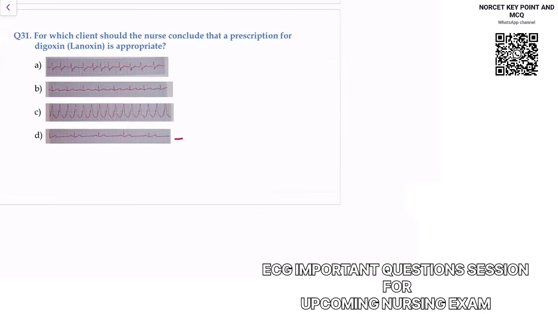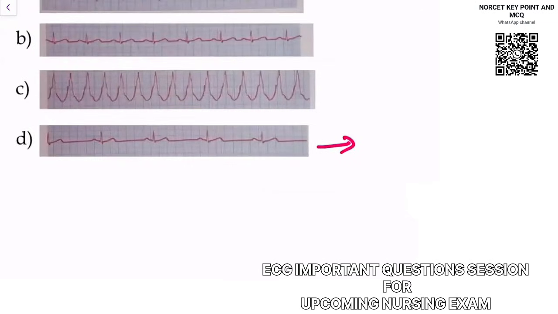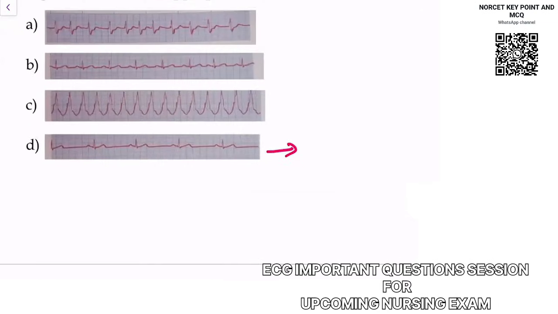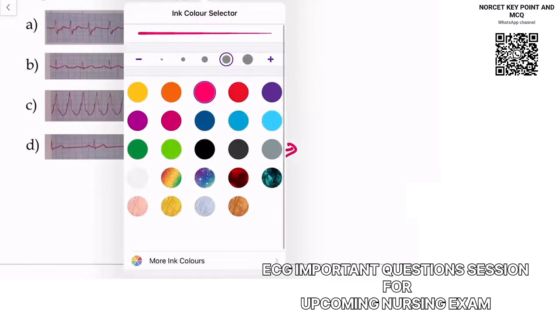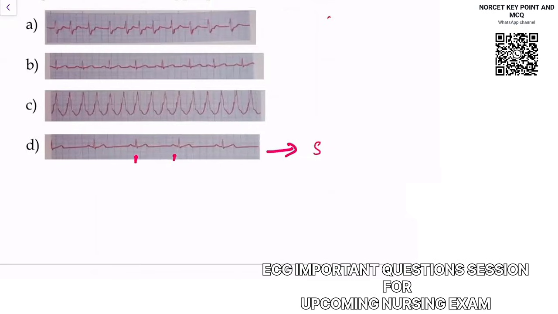In this ECG, what you can see, P, QRS, T. सब कुछ आ रहा है. Let me zoom this. P, QRS, T. So this is ECG. You can notice heart rate is slow. If you calculate RR interval से calculate करोगे heart rate, the heart rate will come less. But P is there, QRS is there. So this will be your sinus bradycardia. Bradycardia में अगर आप digoxin दे दोगे तो पेशेंट मर जाएगा. उससे तो और हार्ट रेट कम होगा.